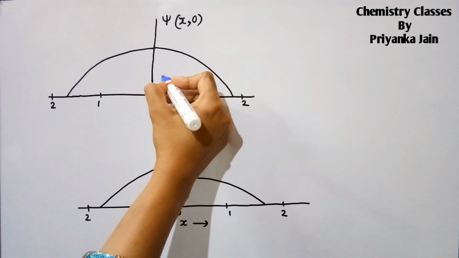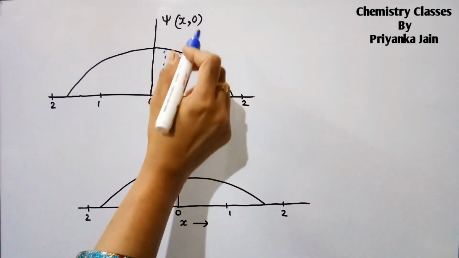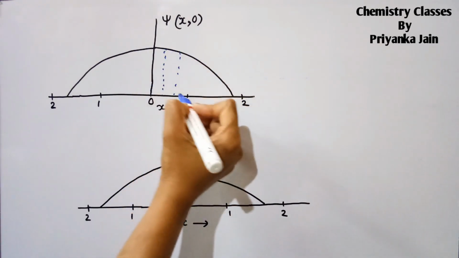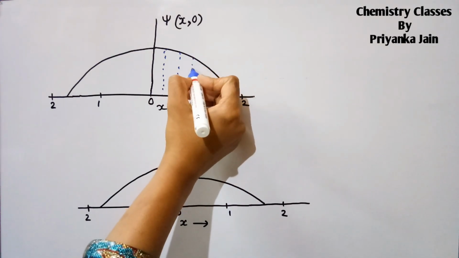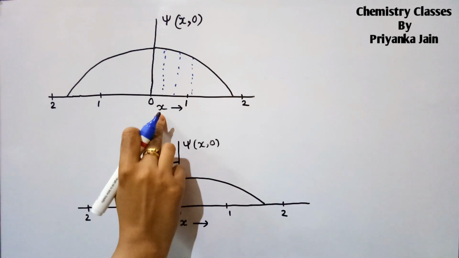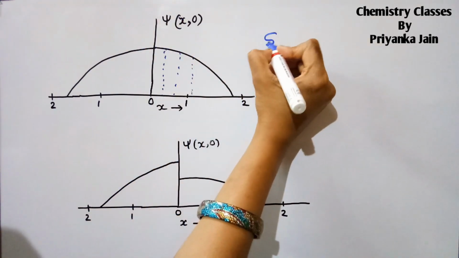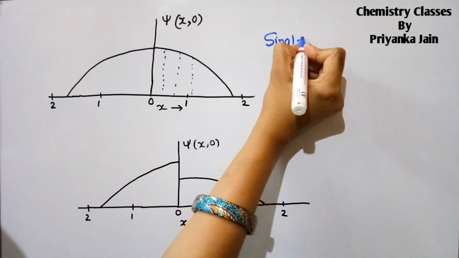At this point only one value is present, and at each position of x, psi has only one value. So it is single valued, right?